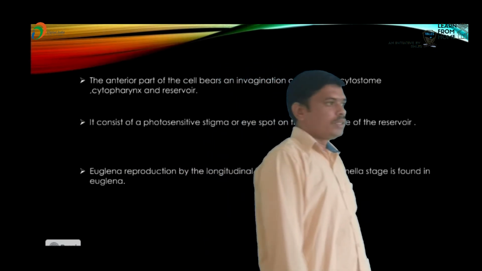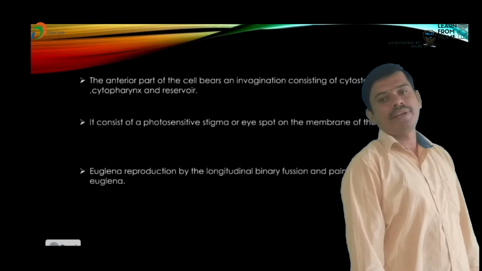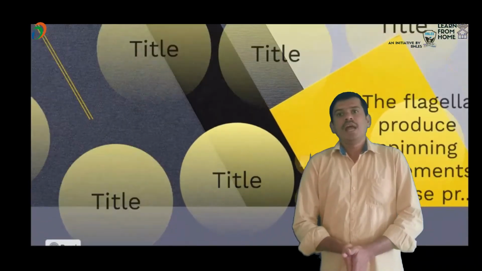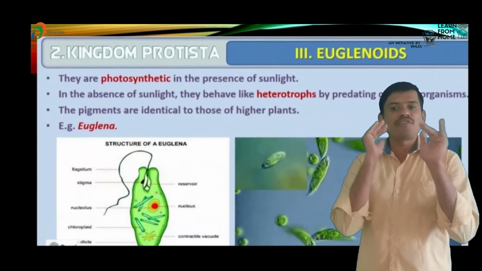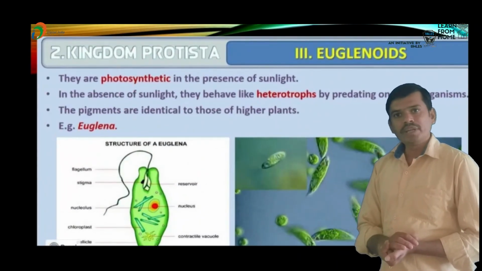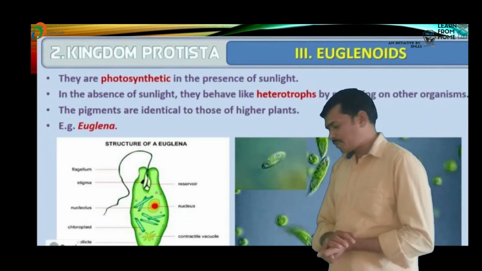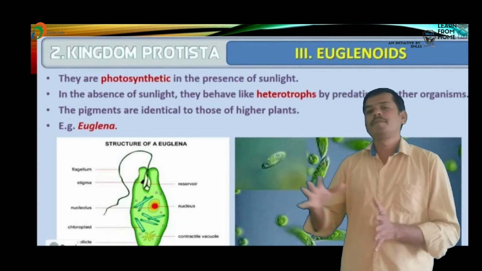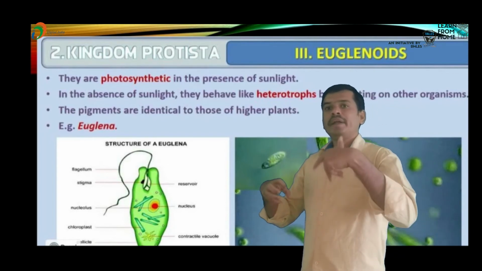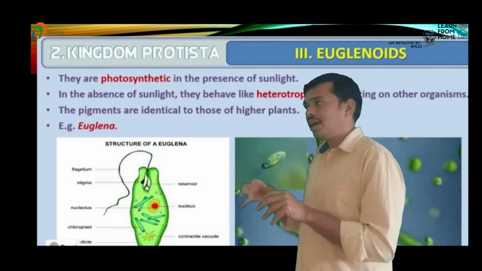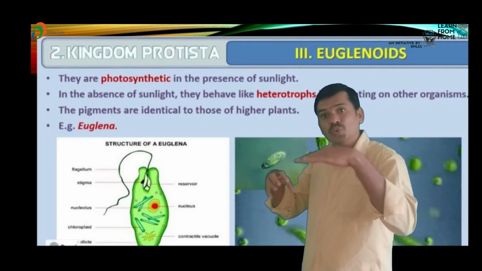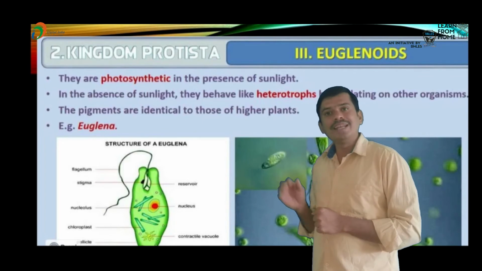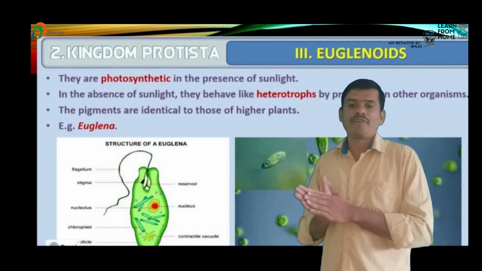Next we will discuss slime molds. Slime molds are saprophytic protista. Saprophytic protista absorb food material from dead and decaying twigs. They take up nutrition from these dead bodies. Such organisms are known as saprophytes.